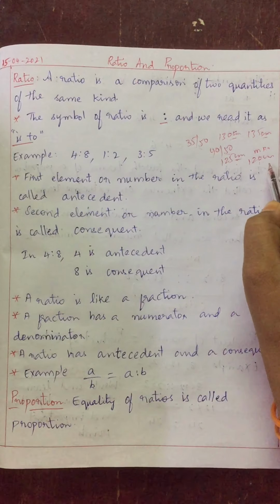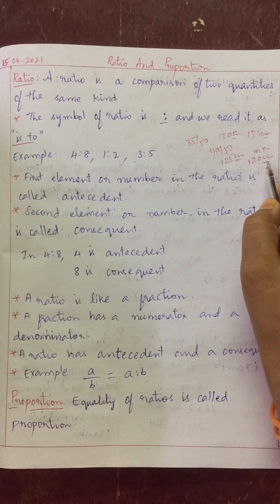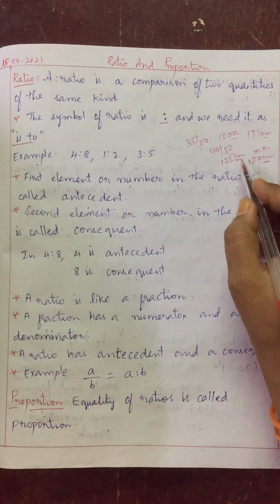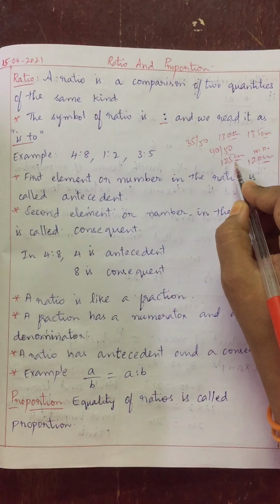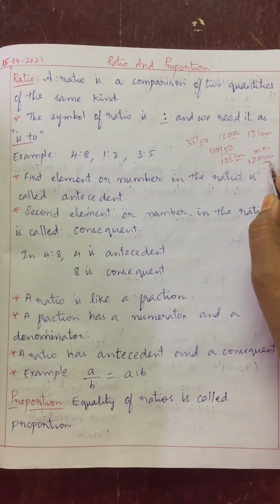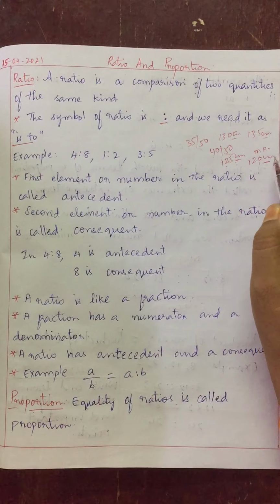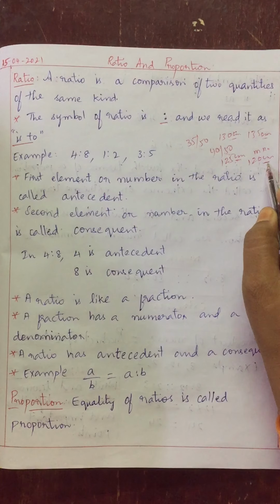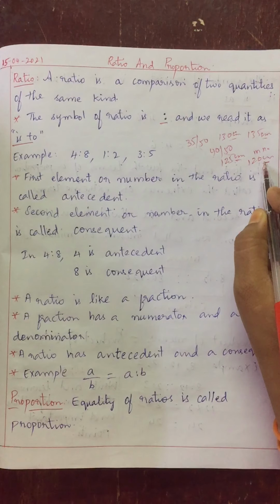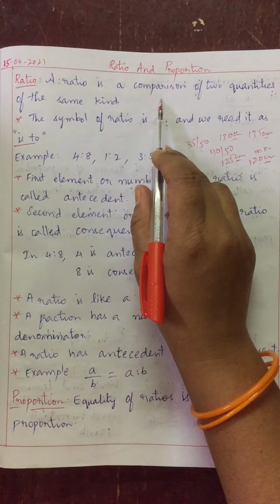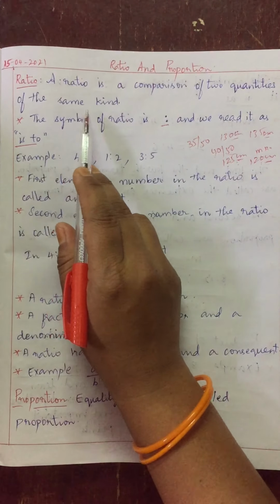Same kind means I took both your height and your friend's height in centimeters. Suppose your height is in centimeters and your friend's height is in meters. They are not of the same kind, so you can't compare such things. You should convert meters into centimeters, then only you can compare. Am I clear, children? A ratio is a comparison of two quantities of the same kind.